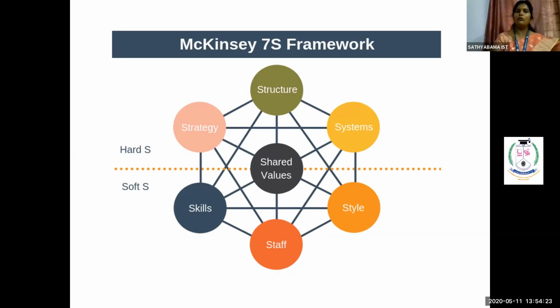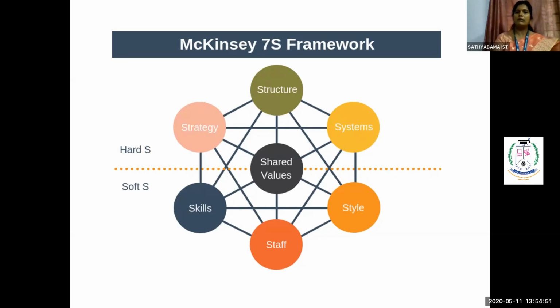And all the below S's, for example, your skill, your staff, your style, and your shared values, play a moderate role between the hard S's and your soft S's. And all these represent that your employees are the backbone of the organization. Your skill, your staff, your style will differ from people to people, from organization to organization. So that is the differentiation between the hard S's and your soft S's.